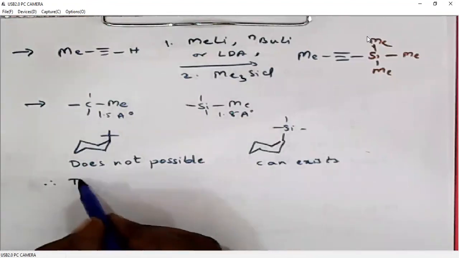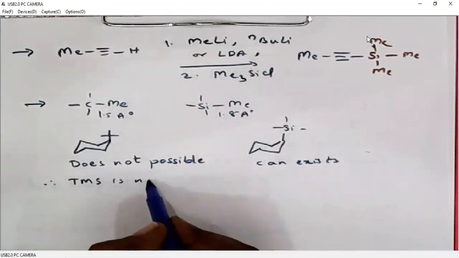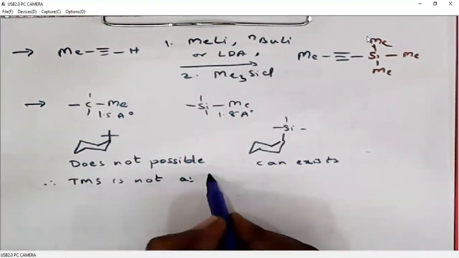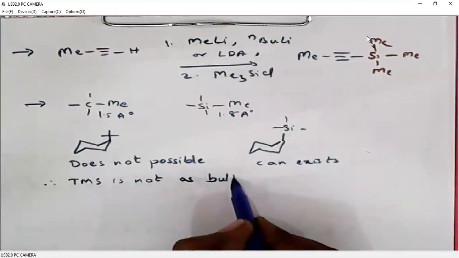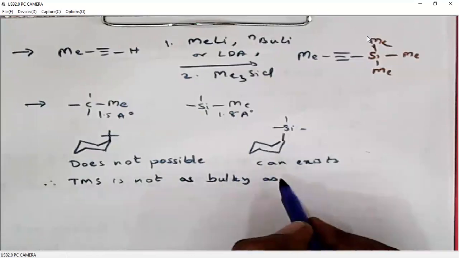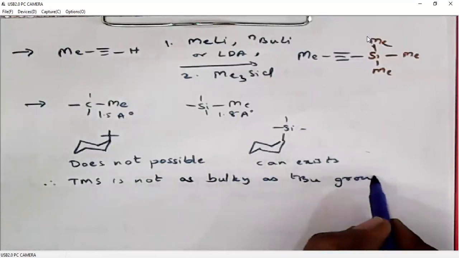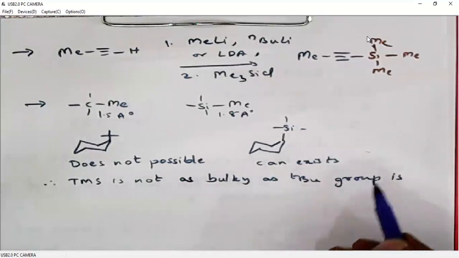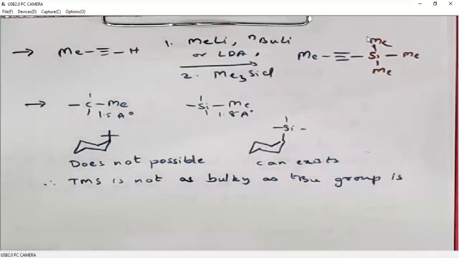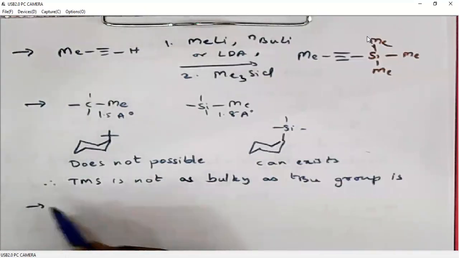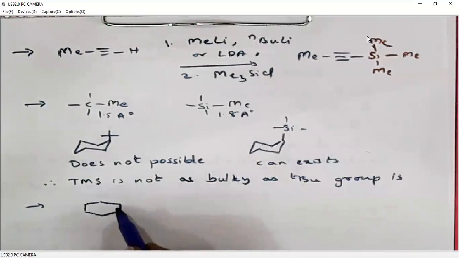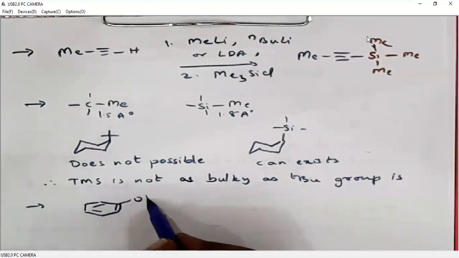Yeah, please take the notes. Just take these two practice problems.